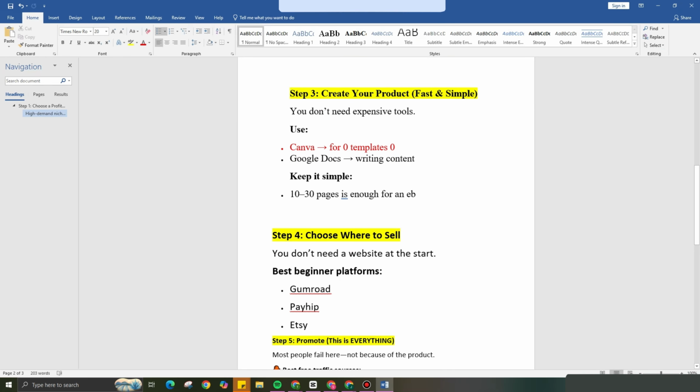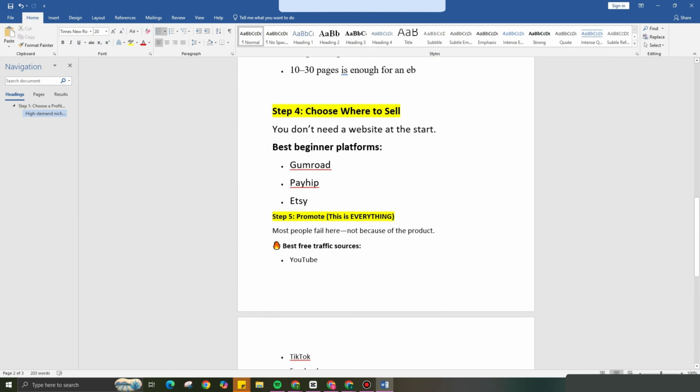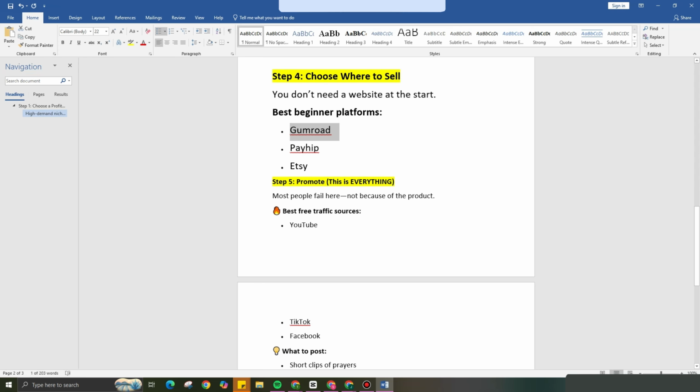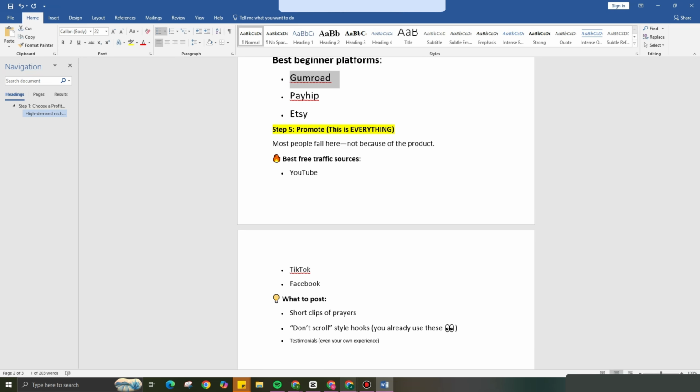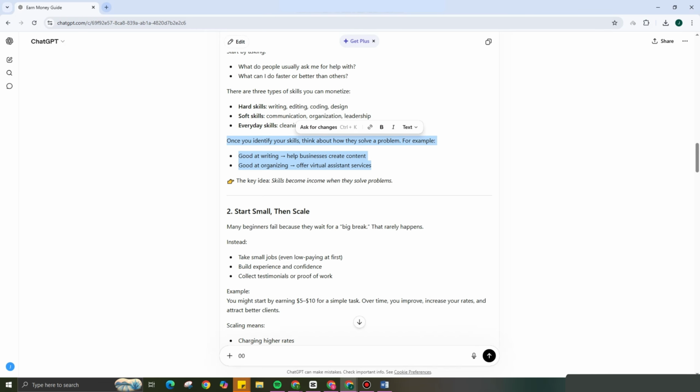Or you can also upload this as a PDF and then sell it on Gumroad, Payhip, Etsy, or promote this on TikTok, YouTube, and anywhere. So basically, this is how easy it is to start a digital product business.